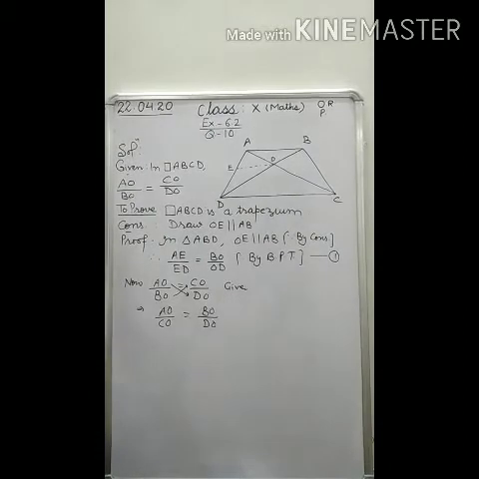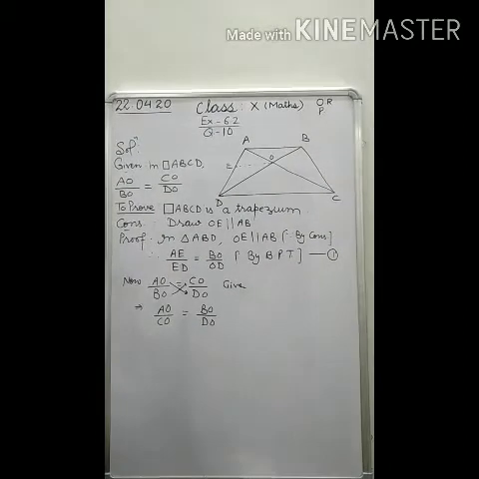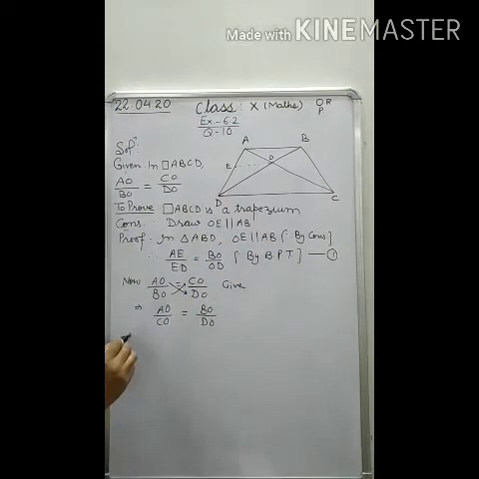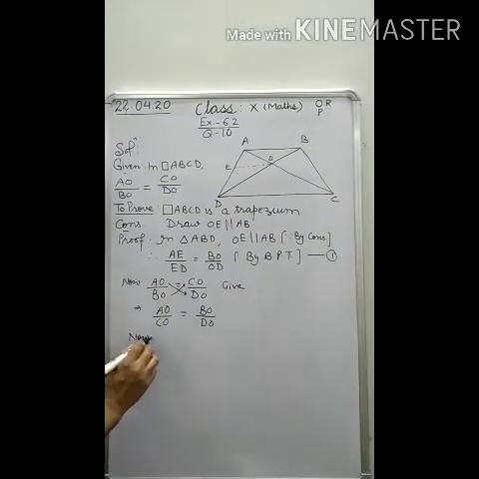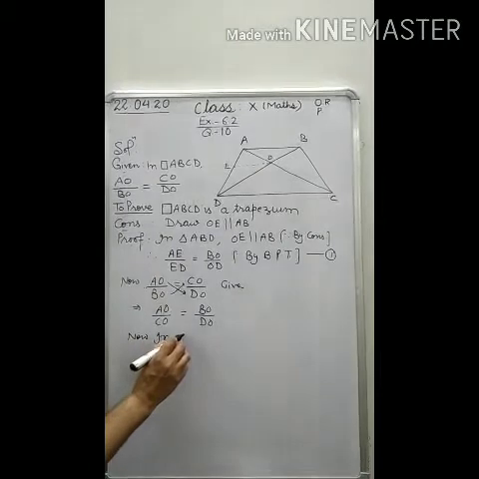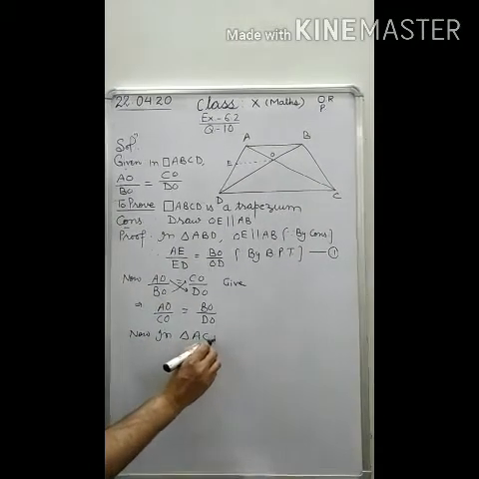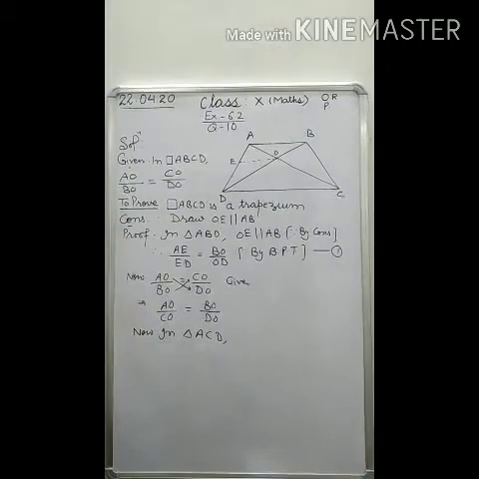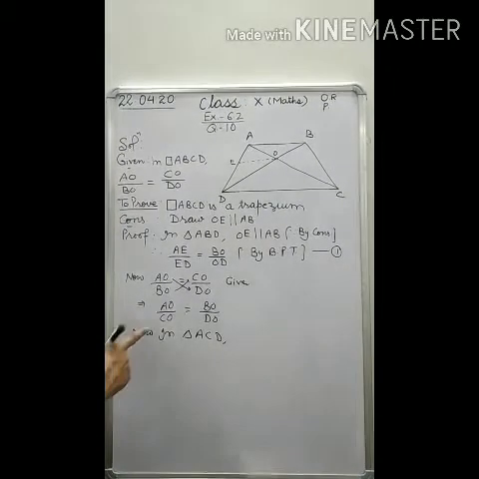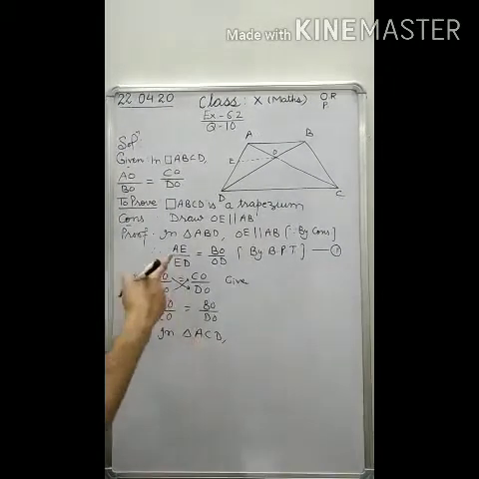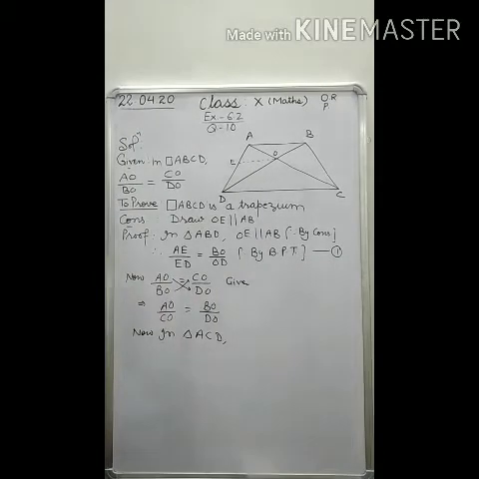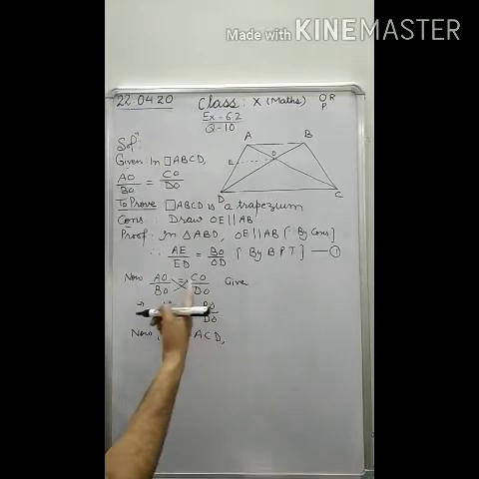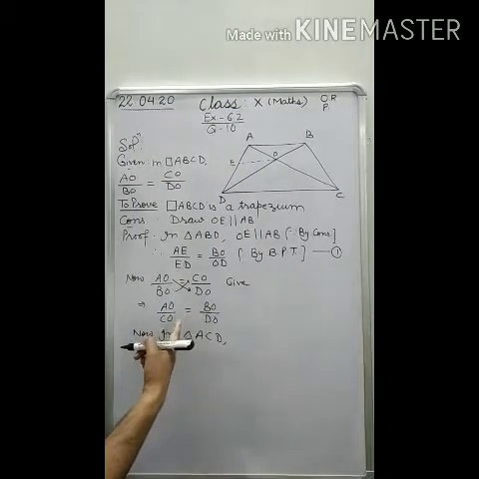Now you take the triangle ACD. You write it now: in triangle ACD. In this triangle, you have already shown that AE by AD is equal to BO by DO.